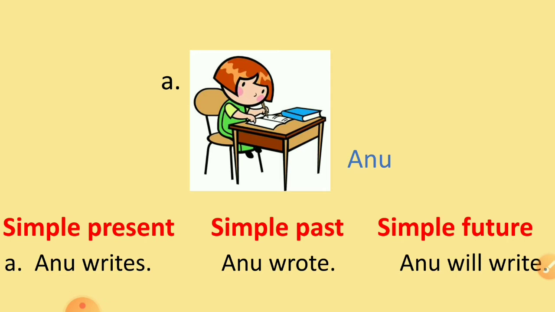Anu writes. Simple past tense, Anu wrote. And simple future tense, Anu will write. So remember children, write, wrote and will write.